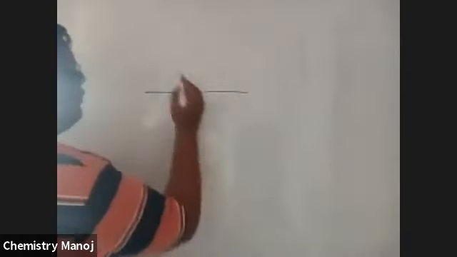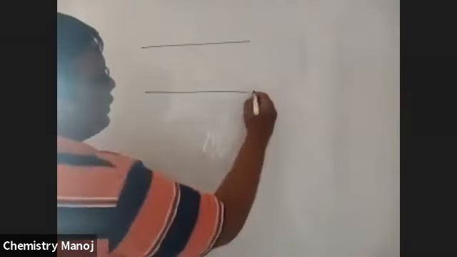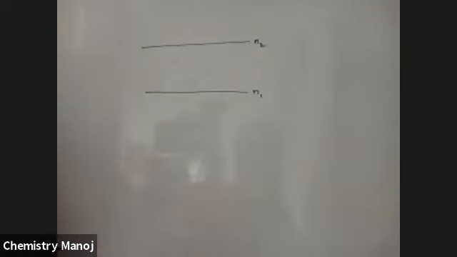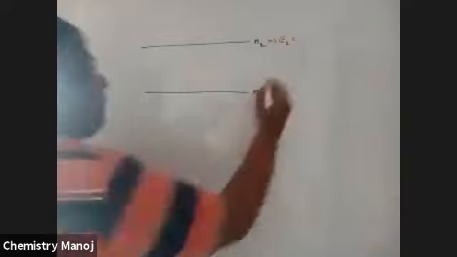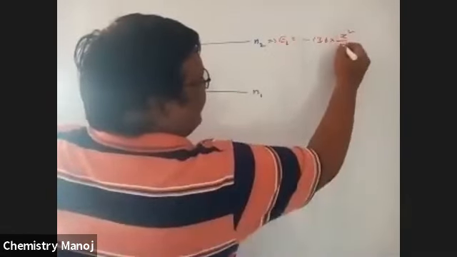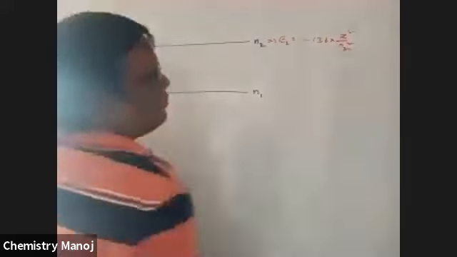Now I am going to take the energy difference formula. Let us take this as the n1th orbit and this as the n2 orbit. For this, E2 is equal to minus 13.6 into Z square by n2 square.